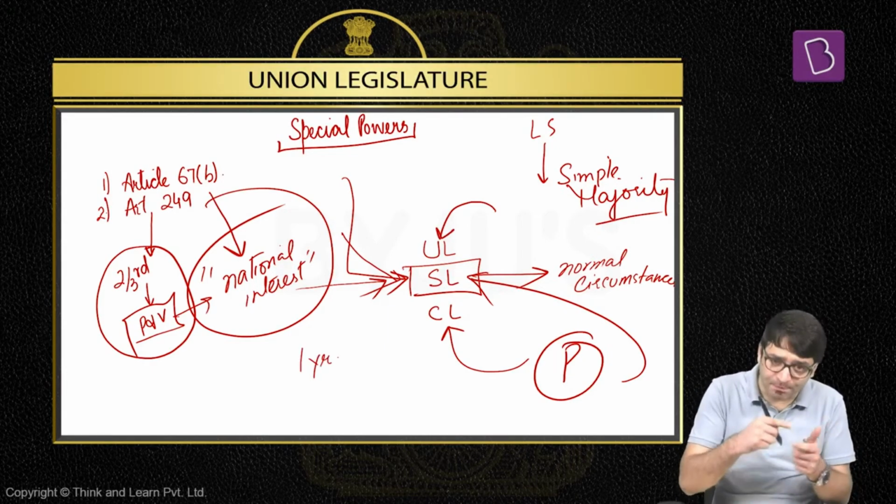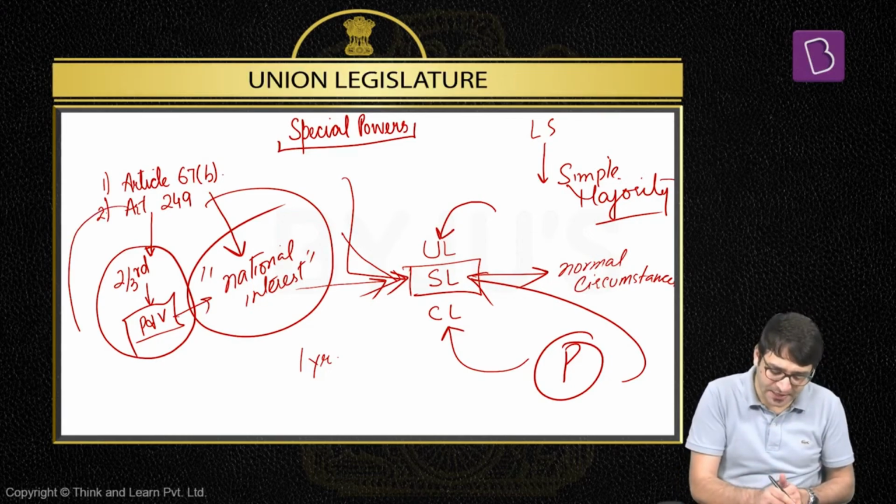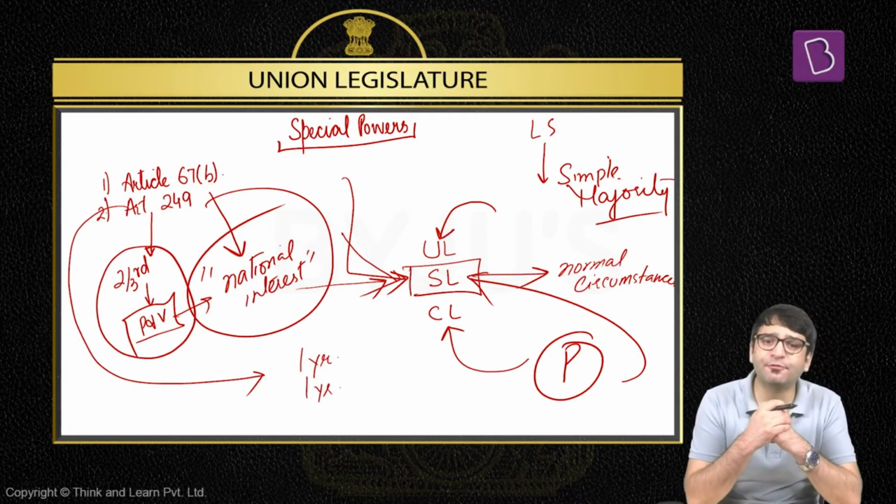Can this law, which the Parliament has passed on that state list, continue beyond a period of 1 year? Yes. But for that, another resolution should be passed by 2/3 of the members present and voting. If another resolution is passed, this law can be extended for another period of 1 year.